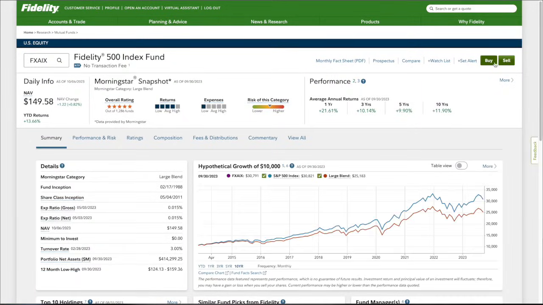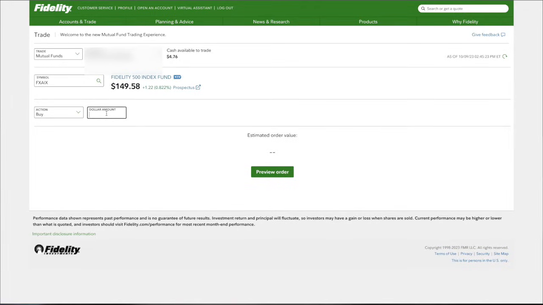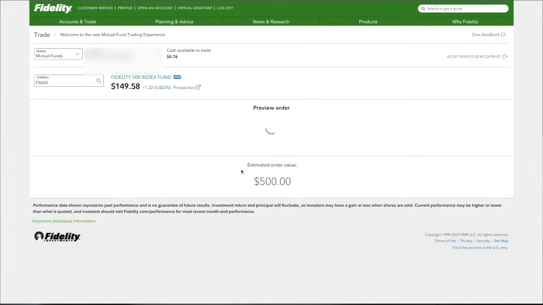From there, I click buy on the top right, and we'll select the account I'm buying this fund on, for this example, Roth IRA, and then input the dollar amount that you want. Notice how it is in dollars and the number of shares don't matter. And so after you decide on that, click preview, and then you'll be able to submit the order officially.